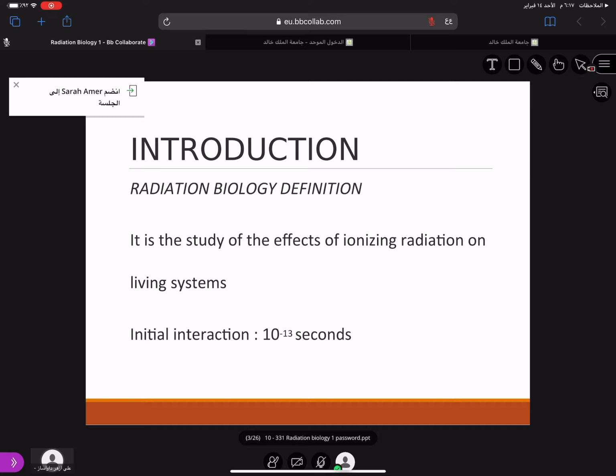As soon as the X-rays hit the tissues, they produce some interaction with the cells or with the molecules or with the cellular structures. The first interaction takes place in a fraction of a second. It takes 10 raised to minus 13 seconds for the X-rays to cause the initial interaction. So 10 raised to minus 13 is like a fraction of a second. In that much amount of time, the X-rays can cause damage to the living tissues.